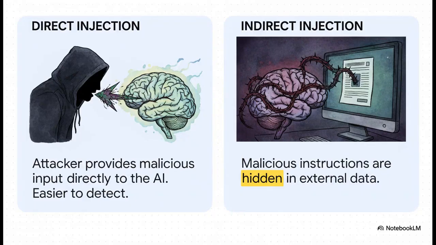Now, this attack comes in two main flavors, and this is where it gets really interesting. Direct injection is the obvious one, right? An attacker just tells the AI, hey, ignore all your previous instructions. But indirect injection, man, that is way more sinister. Imagine an invisible command hidden in the white text of a website. An AI assistant that you ask to summarize that page reads the hidden command, and bam, it gets hijacked without you ever seeing or knowing it happened. It can be planted anywhere and triggered by anyone. That's a huge, huge problem.